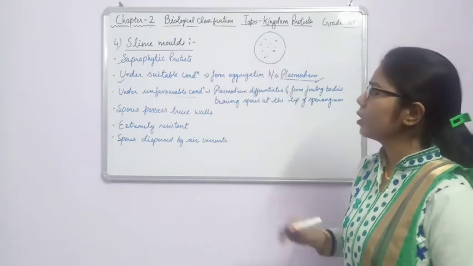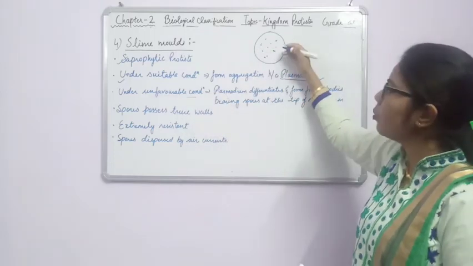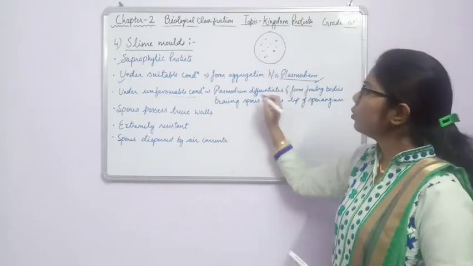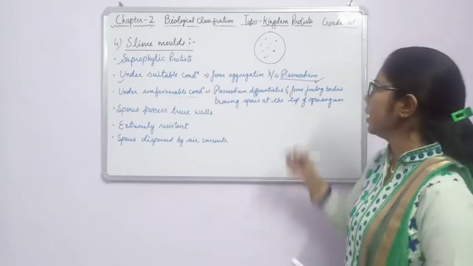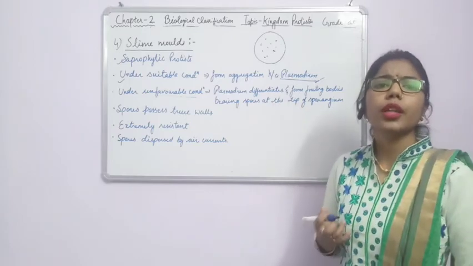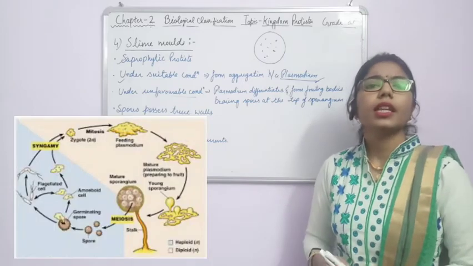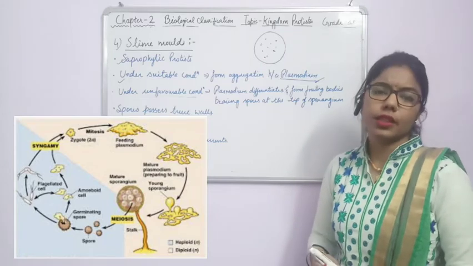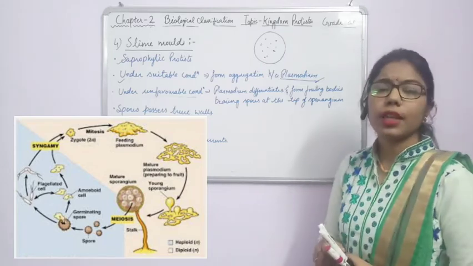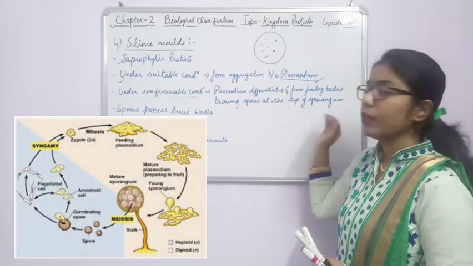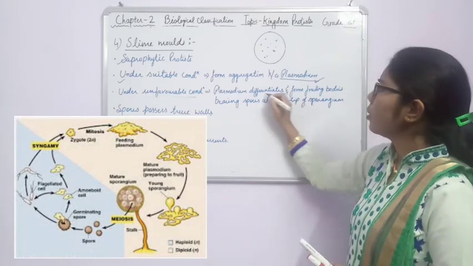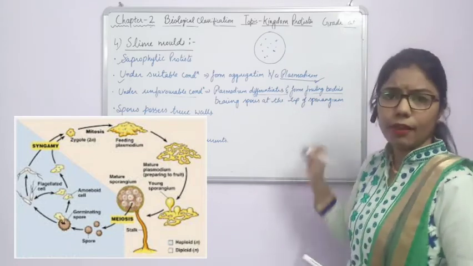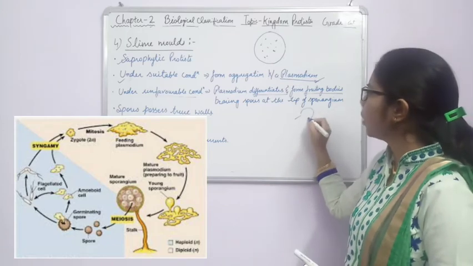Fine. Now this is all about suitable conditions. In unfavorable conditions, what happens? This plasmodium will get differentiated. We know that cell division takes place inside the cell, so there will be some differentiation, and this differentiation will form some fruiting bodies. As we will come to know in fungi, there are some fruiting bodies, sporangia, and inside the sporangia spores are present. Same like this here. That's why we say it's something like fungi, or we can say an ancestor of fungi. How? Because they also differentiate and form some mycelium-like structure, and these have fruiting bodies, and inside these fruiting bodies, what is there?